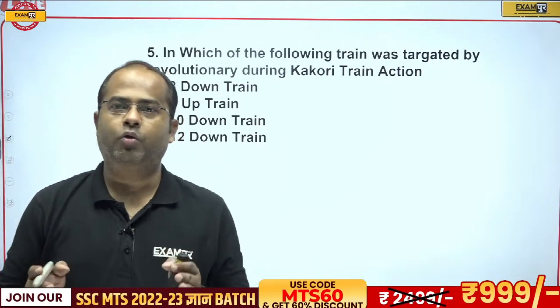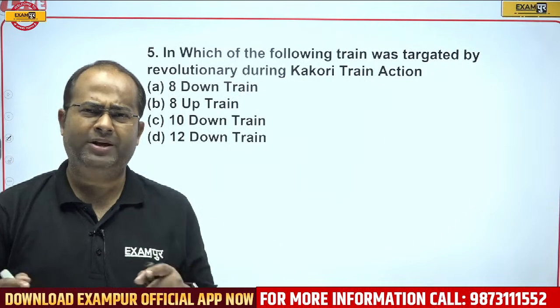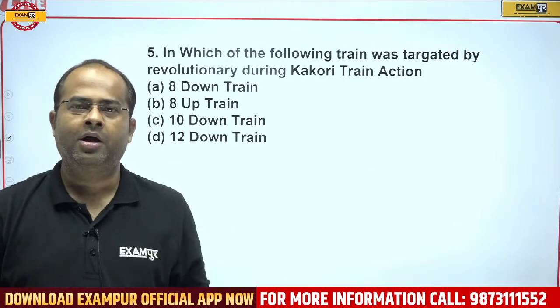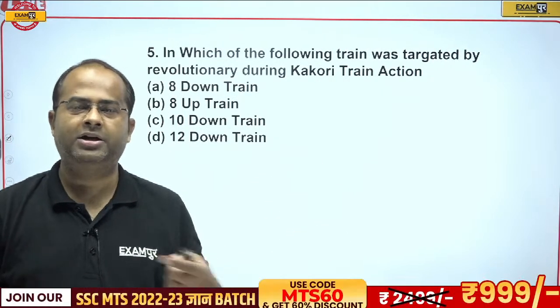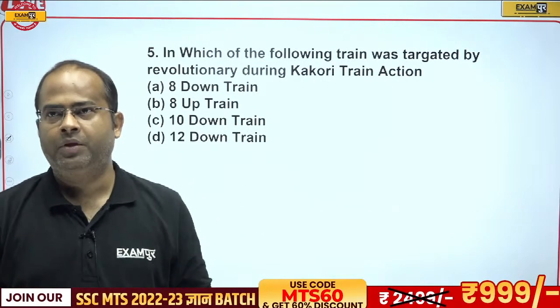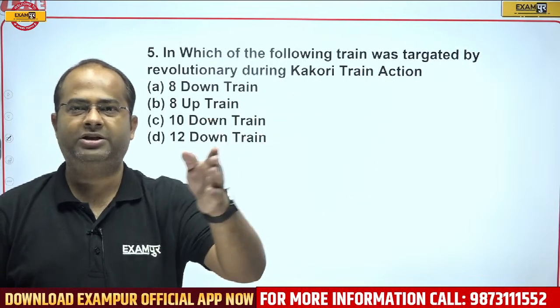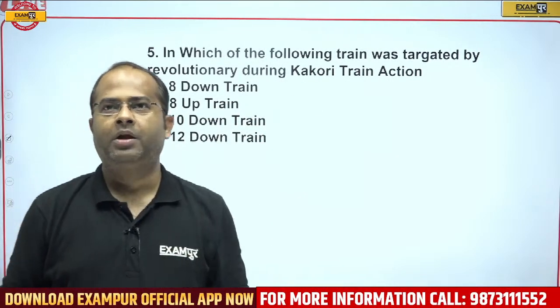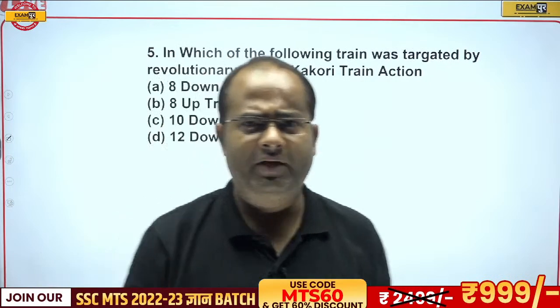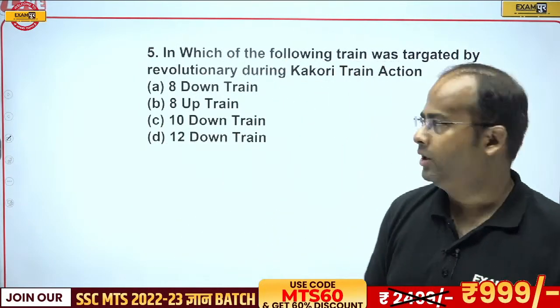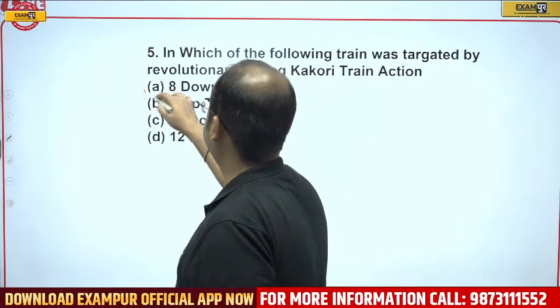Earlier it was called Kakori train dacoity or Kakori conspiracy. Conspiracy is a bit of a negative word because it was a conspiracy for the British, but it was an action for us. So Kakori train robbery or Kakori train conspiracy was changed to Kakori train action. So what was the number of that train? Very easy question to answer for you all. That was 8 down train.